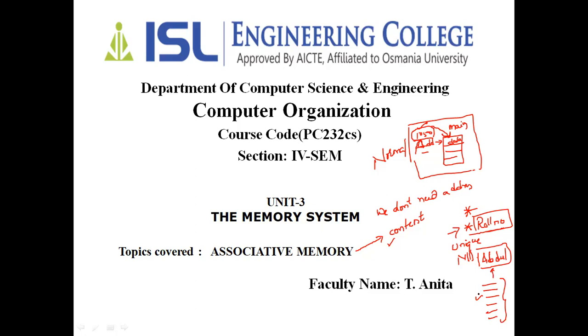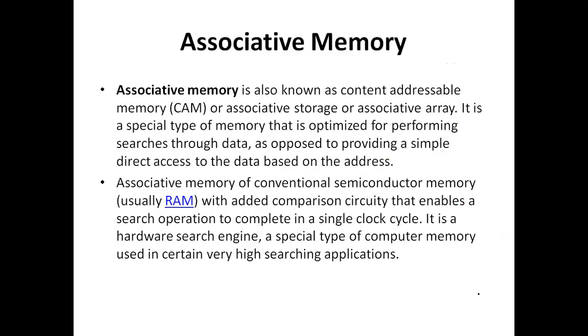That data we are going to keep in that register, and we are going to match all the items with that register. Among all the matched ones, I'll pick the required one. That is how we are going to do the associative memory thing. So what is an associative memory?